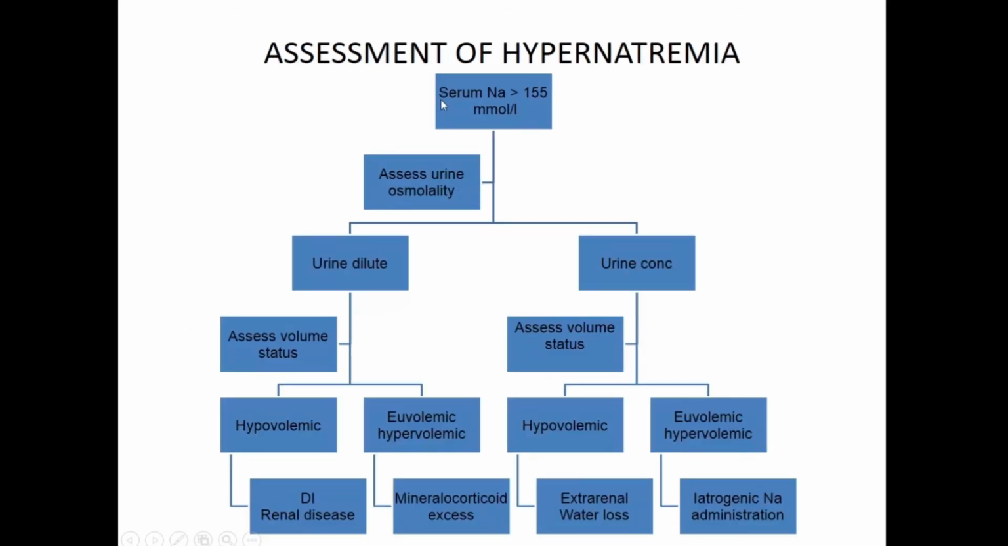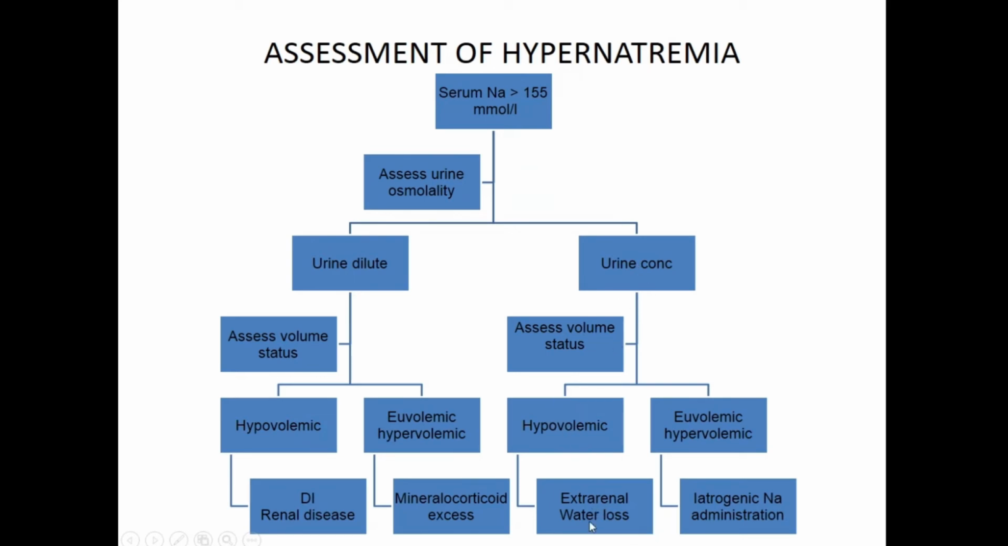Okay. So serum sodium level more than 155. First assess the urine osmolarity. If the urine is dilute, assess the volume status. That means the patient is secreting a dilute urine. The electrolytes are not being lost in urine. Only the urine is dilute. So you just check the volume status, whether it's hypovolemia or euvolemia. Accordingly, you treat. If the urine is concentrated, then you assess the volume status. Again, here too, the same thing. So the main thing is you have to see the urine sodium, whether urine is concentrated or diluted. Diluted, you follow this algorithm. If it is concentrated, you follow this algorithm.